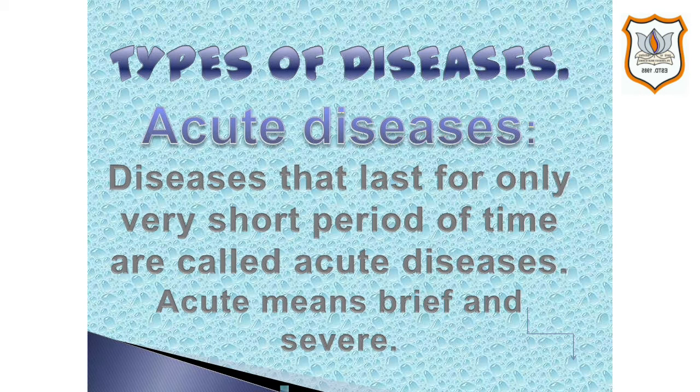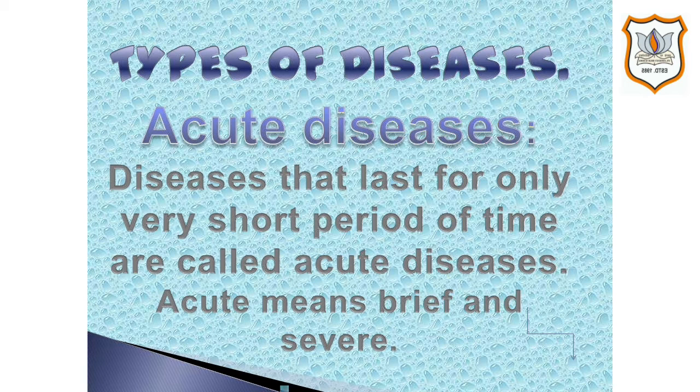Students, we will start our video with types of diseases. The human diseases are broadly grouped into four categories. First one is acute diseases. Second one is chronic diseases. Third is congenital diseases. And fourth one is acquired diseases.